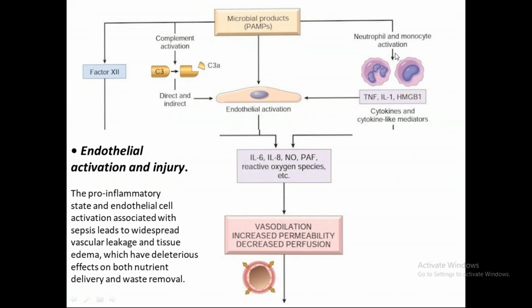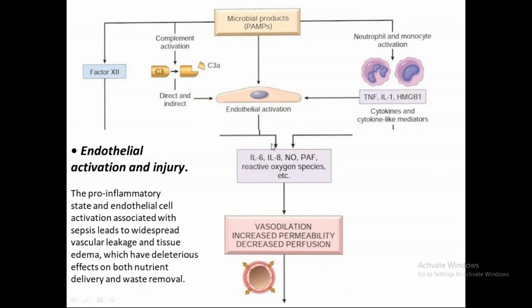Now endothelial activation and injury is a key pathogenic mechanism of sepsis, right? This will further lead to activation of more vasoactive mediators like nitric oxide, interleukin 6, interleukin 8, PAF, which is platelet activating factor, and reactive oxygen species.